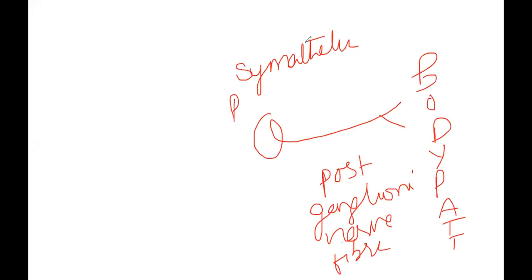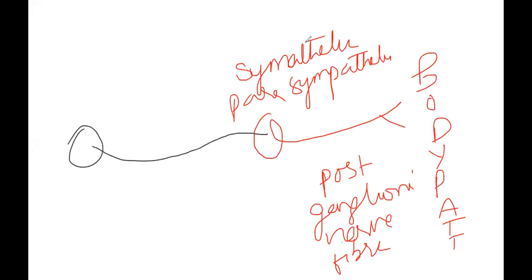The postganglionic nerve fiber which a body part is getting, whose autonomic nerve ganglia, that means sympathetic and parasympathetic ganglia, have their preganglionic nerve fibers coming from brain or spinal cord.